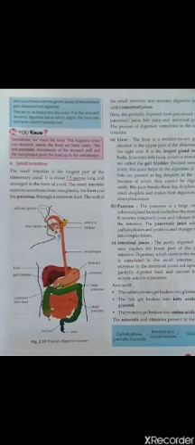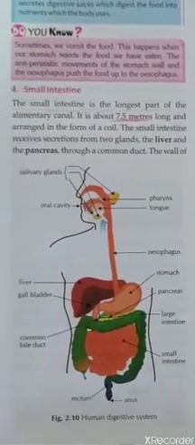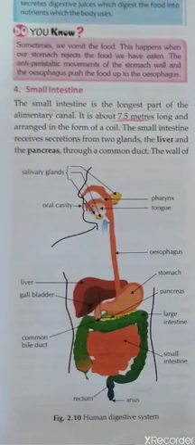Let me discuss your digestive system with the help of this diagram, but you should make sure that you go through your chapter thoroughly for proper understanding as well.